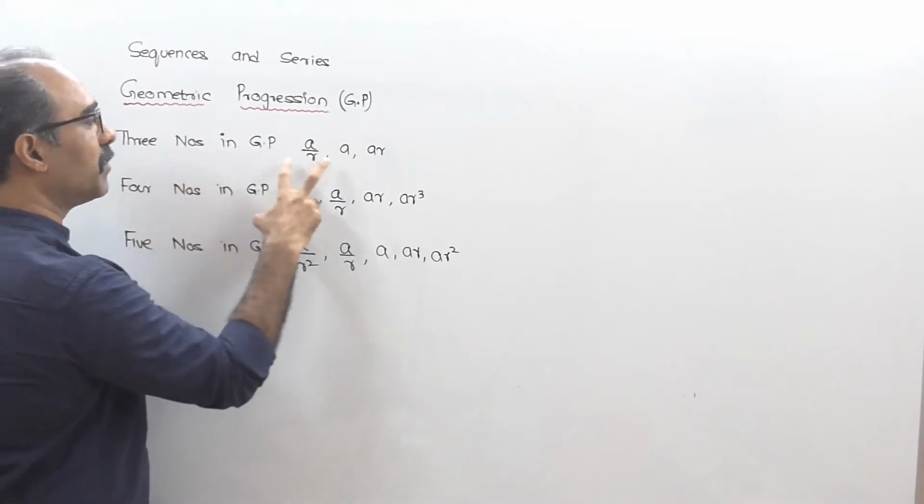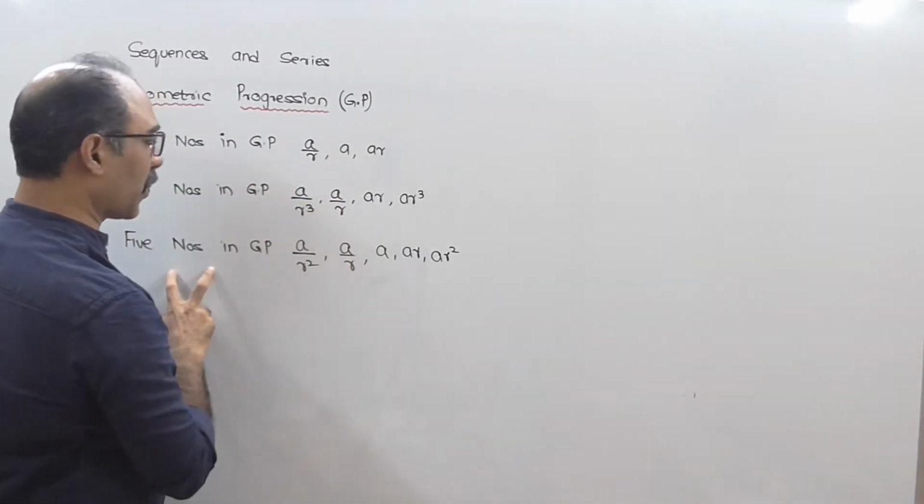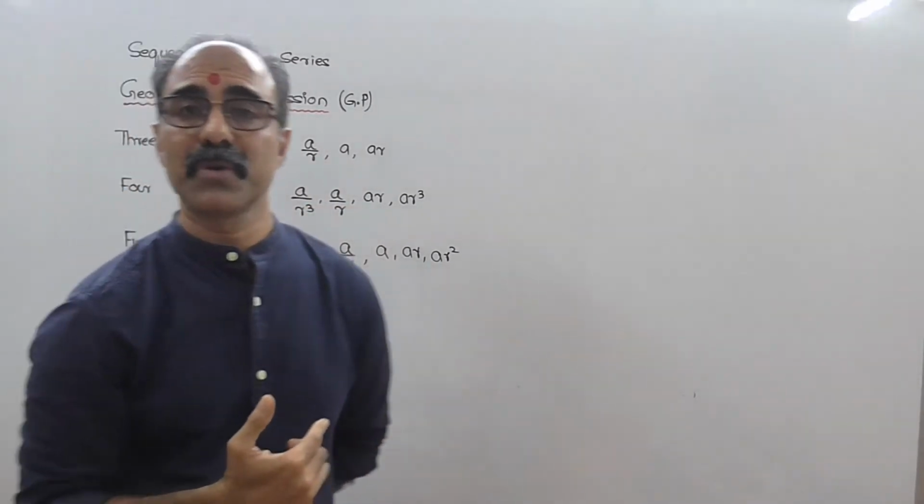If I am talking about 3 numbers, this is the arrangement. If I am talking about 4 numbers, this is the arrangement. If I am talking about 5 numbers, this is the arrangement. So you have to memorize this and it becomes easy for you to solve the sum.